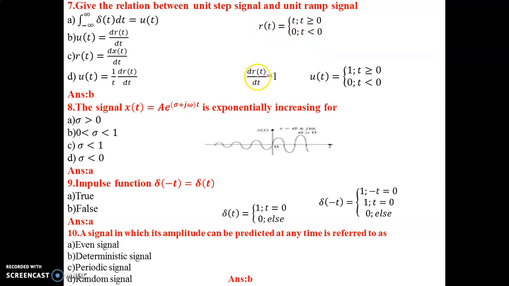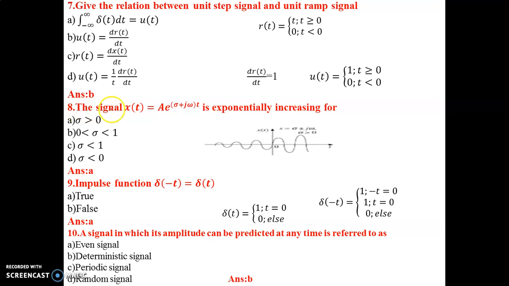Differentiating this, dr of t by dt is 1. Similarly, the definition for u of t is 1. So from this, u of t is equal to dr of t by dt is the relation between unit step and ramp signal. So the correct answer is option B.